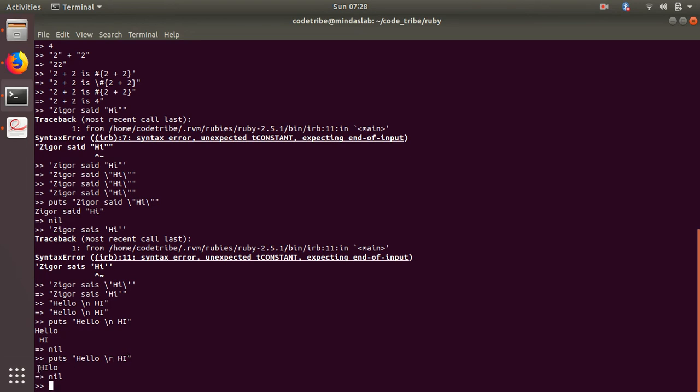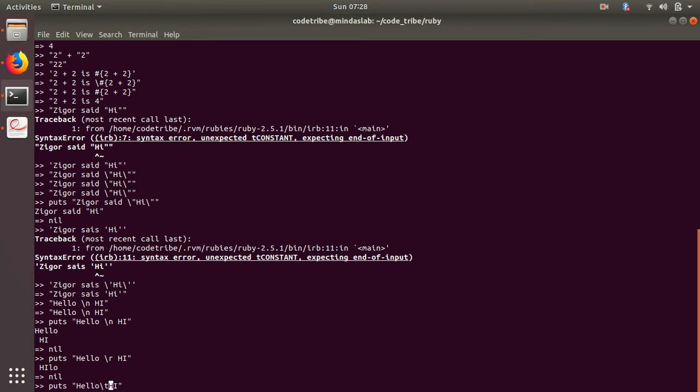So h has been replaced by space, e has been replaced by h, l has been replaced by i, and then lo remains. These are all called escape sequences, and they are used for formatting. And slash t means you're putting tab spaces.